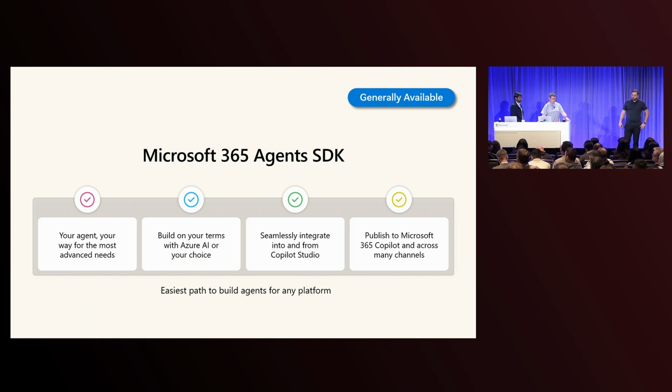And diving specifically into the Agents SDK, this SDK helps you integrate any existing AI system into Copilot and Copilot Studio, into Teams, and basically any Microsoft platform, no matter how it's built. So of course, you can use Copilot Studio to build your agent, but we don't force you to. You can use any platform you want. You can use Azure AI. You can use basically any sort of backend, and provide a high fidelity, high quality user experience within Copilot and Copilot Studio.